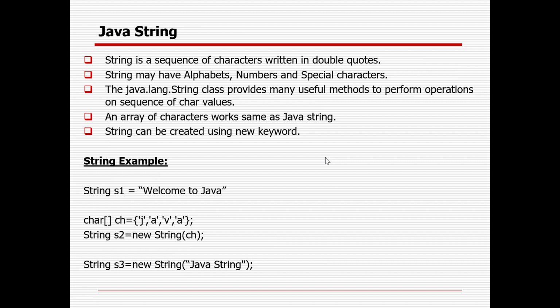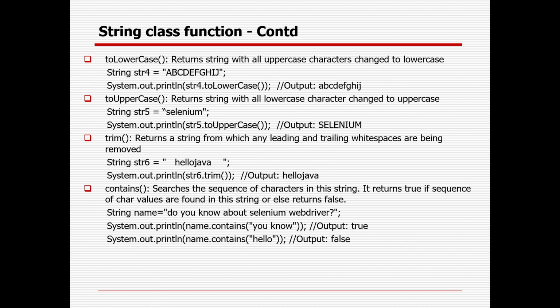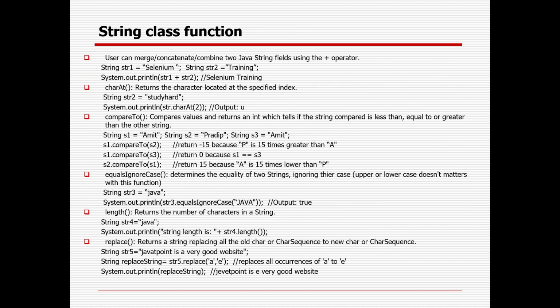There are three ways you can create a string. That is one way, String, then you give the name after creating the variable. Here you can convert a character to a string as well, and with the help of the new keyword you can create a string. Those are the three ways you can create a string. Now there are a lot of important methods, but whatever I have personally used mostly, 80 to 90 percent, I have tried to jot down here, and I'll be demonstrating the string class methods or functions available through which we can validate multiple strings.